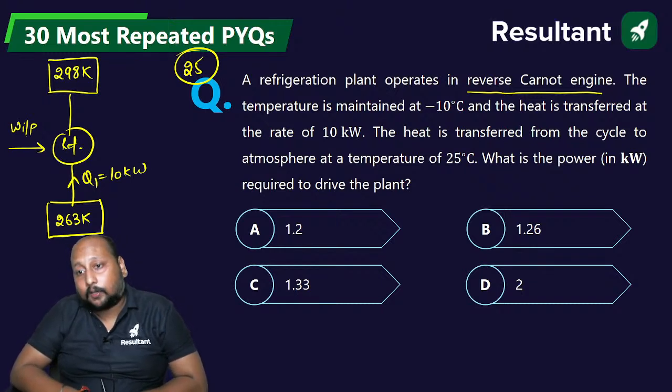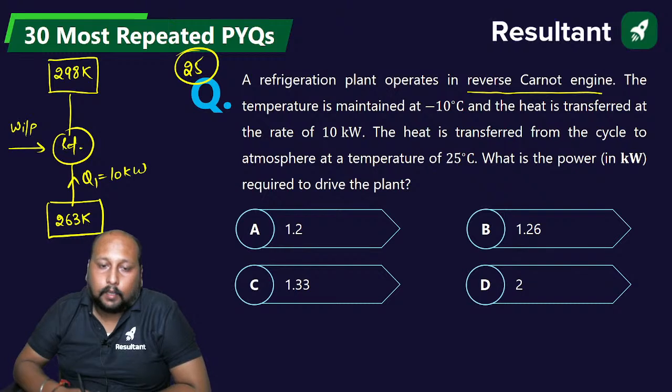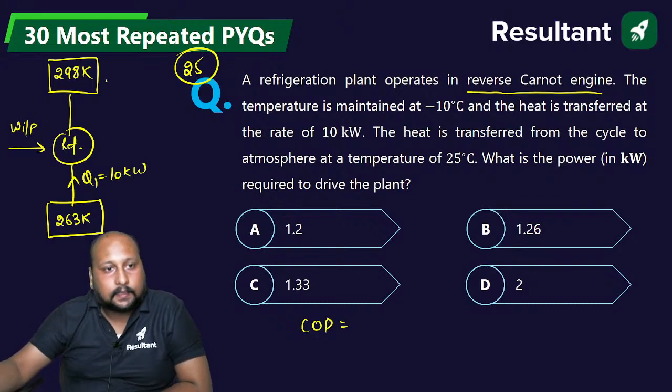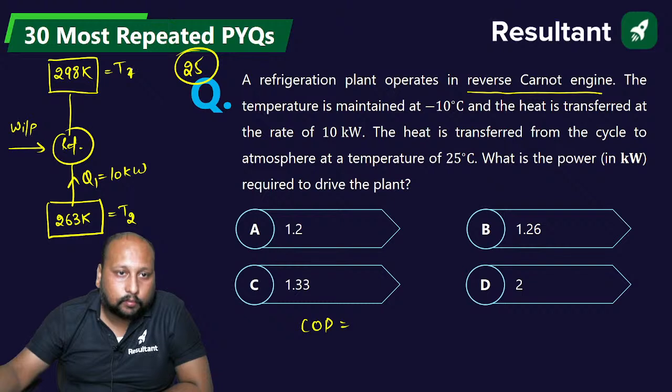But this is reverse Carnot cycle, ठीक है, ये ध्यान रखिएगा. Quickly. So calculate COP first of all. COP will be equal to, let's say this is T2, this is T1. So we are having, 1 ले लेते हैं इसको, 2 ले लेते हैं, चलो.